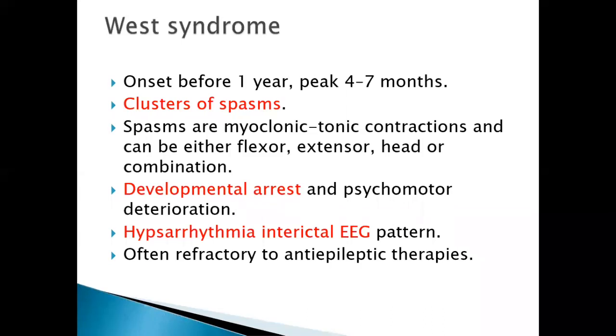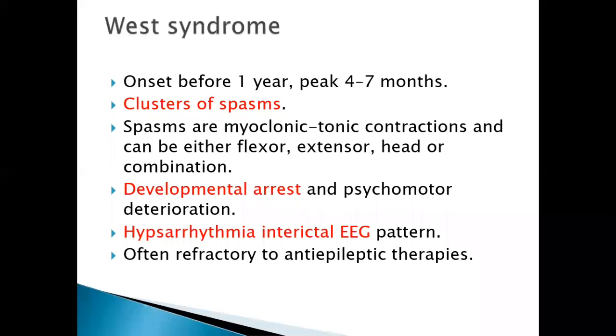So what is characteristic of an infantile spasm is they occur in clusters, that is multiple clusters in a day, sometimes up to 2 to 30 clusters. Again, in each cluster there are multiple spasms. So this cluster of spasms is the characteristic feature of West syndrome. Along with that, there should be a developmental arrest, and next is the interictal EEG pattern, that is hypsarrhythmia.